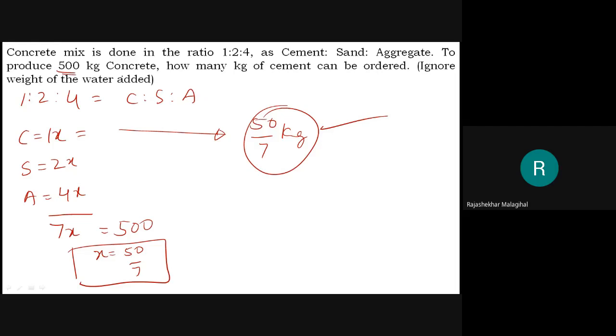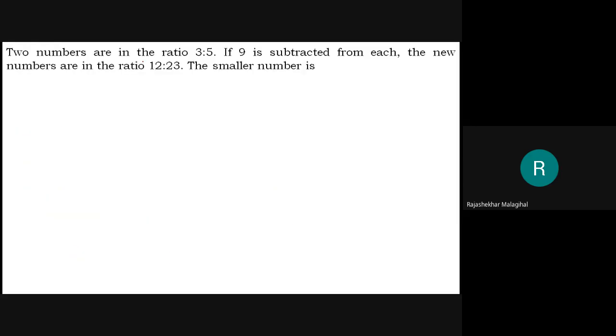In this problem, they asked for cement. If they ask for sand, then sand will be 2 into 500 by 7. If they ask for aggregate, that is 4 into 500 by 7. Okay. These many kg of cement you need to add to make 500 kg concrete. This is somewhat an L3 problem, somewhat complicated. Like that, many problems are there and you can solve them.